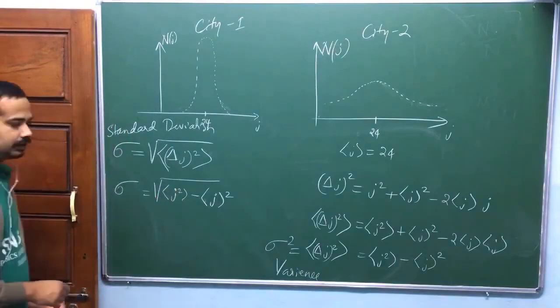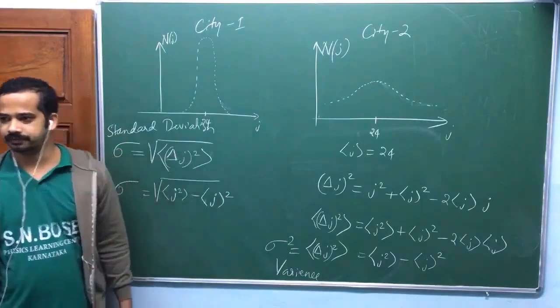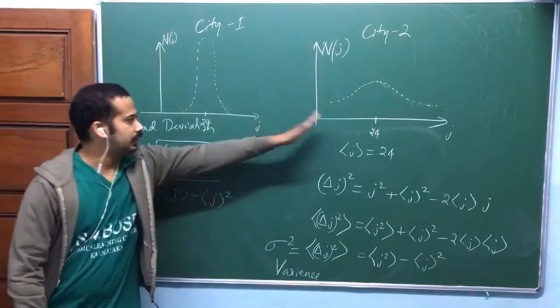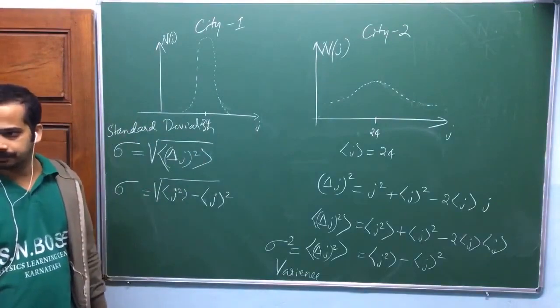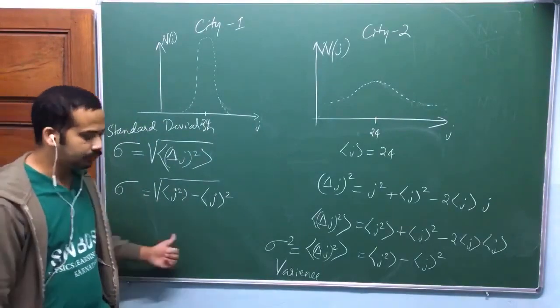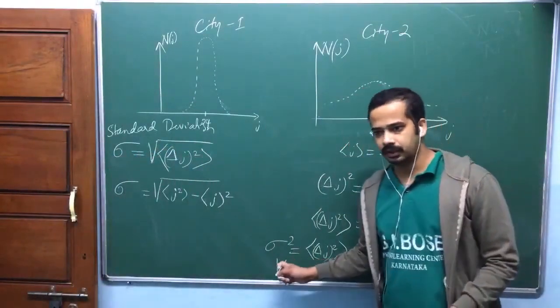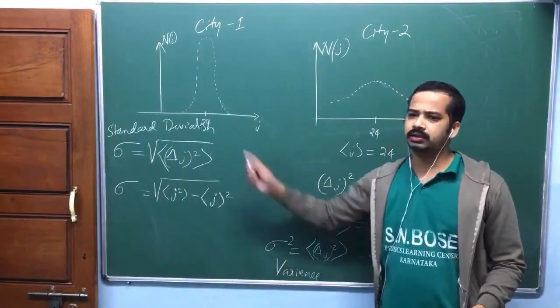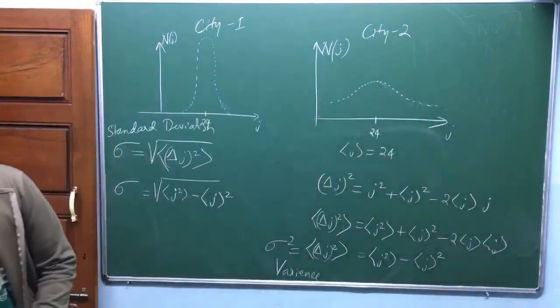We call this the standard deviation. Now this is a measure of the spread of the distribution. This is more here, this is less here. Is that okay? Any question quickly? Standard deviation is also a measure, a root of that one. Both are measures.